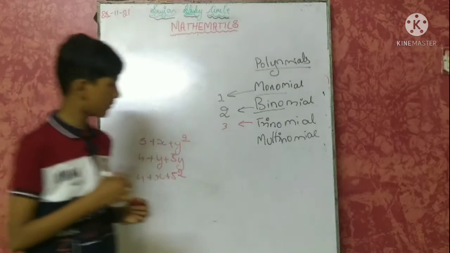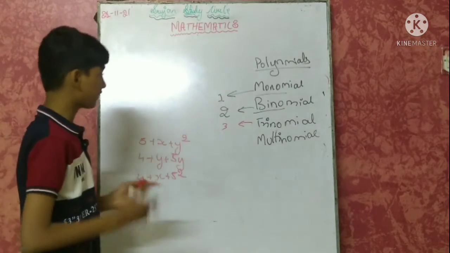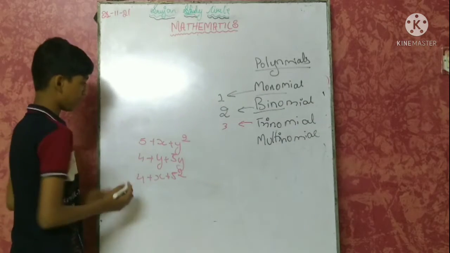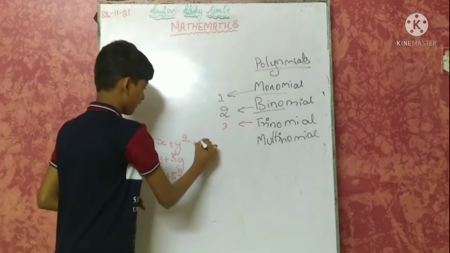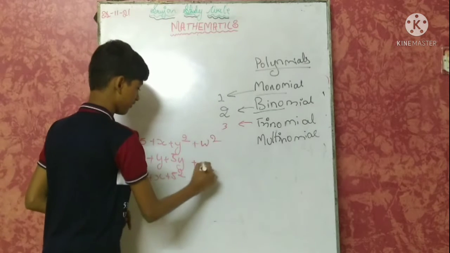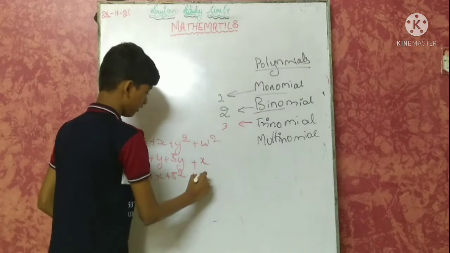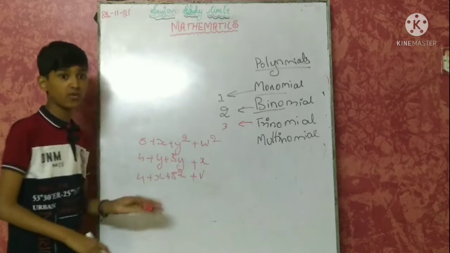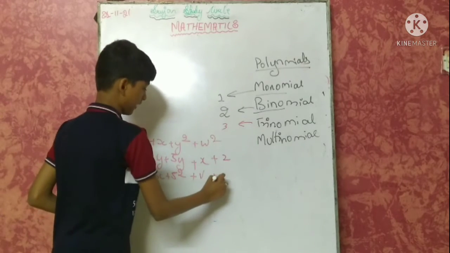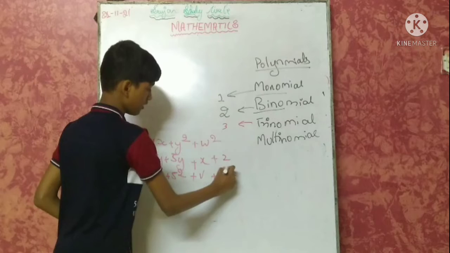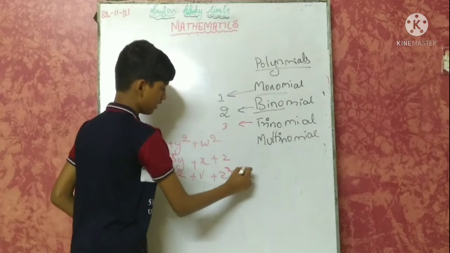Now what is multinomial? Multinomial is nothing but a polynomial with more than 3 terms. For example, 4, and if we add one more term like w square, here we add x, here we add v, and if there are more than 4, like x plus z, z square, and here we add 5 square again.